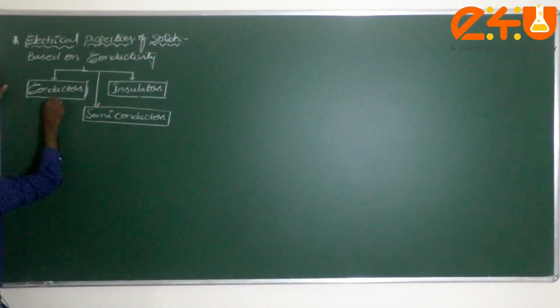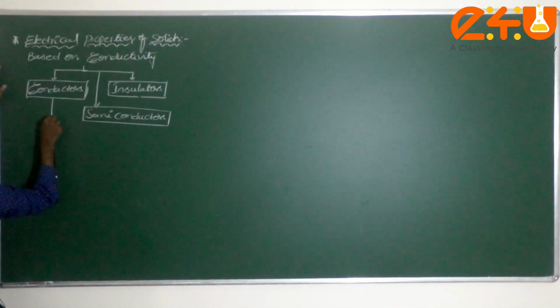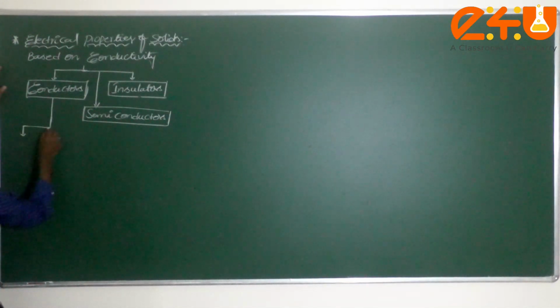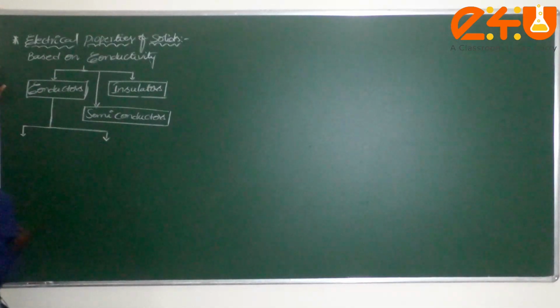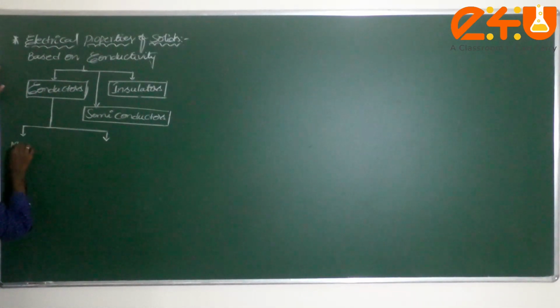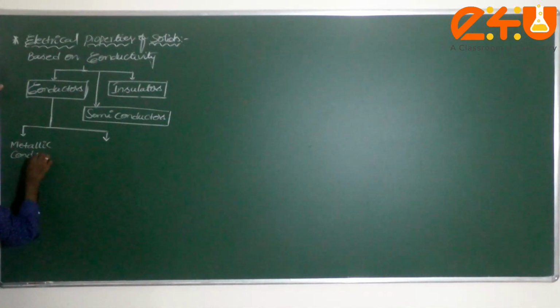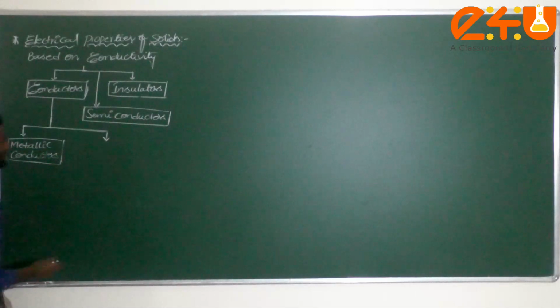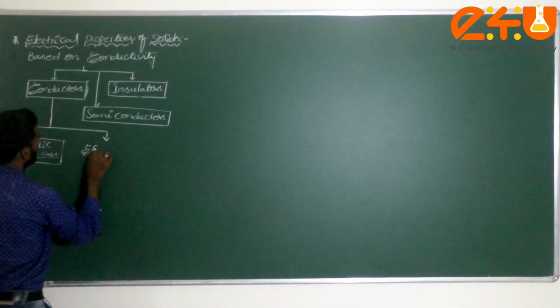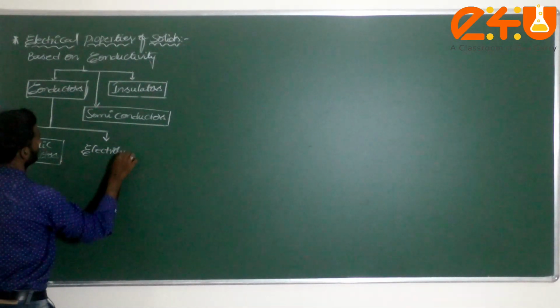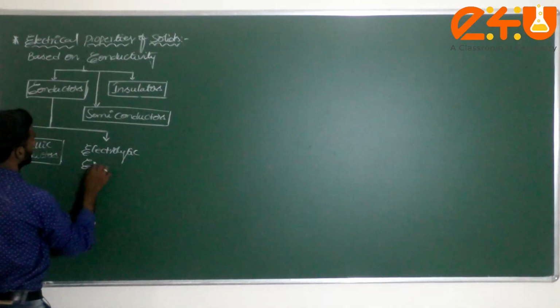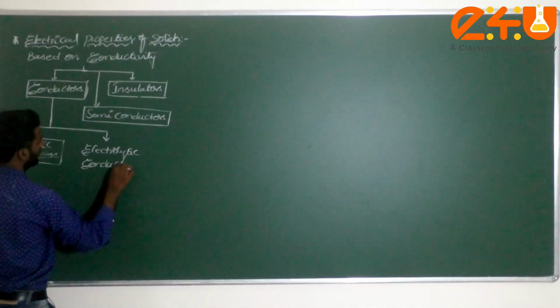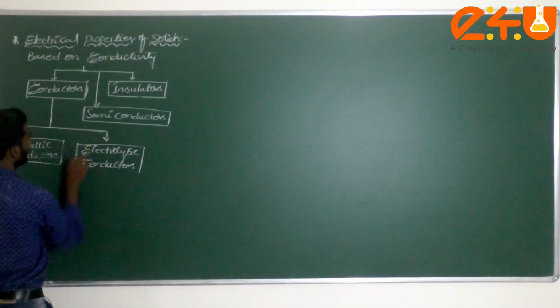Now, generally these conductors are mainly classified into two types. One is called metallic conductors, and the second one is called electrolytic conductors. Now let us start.